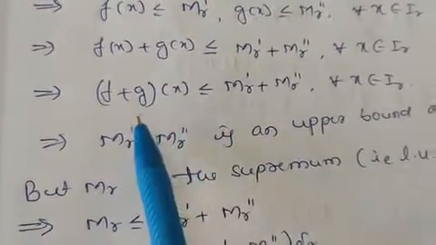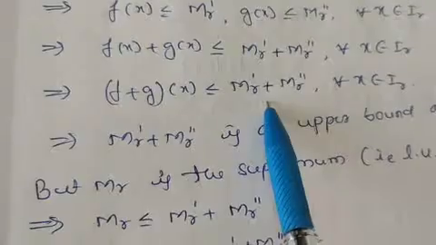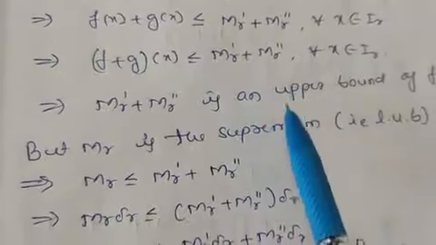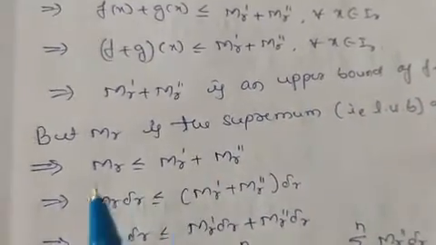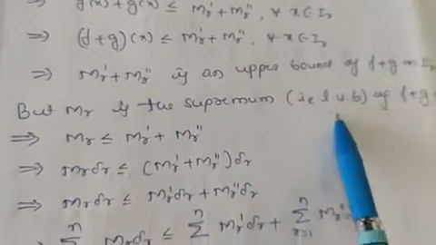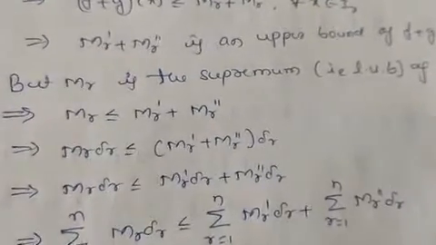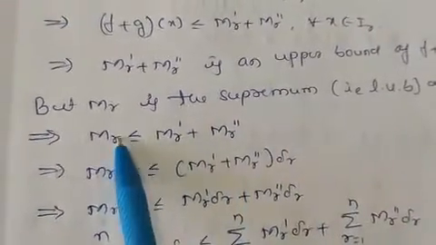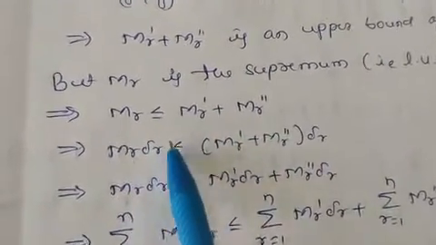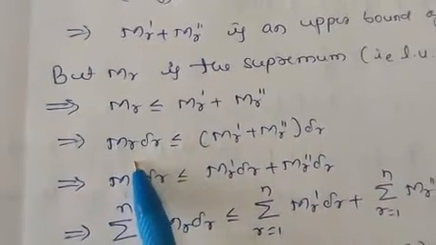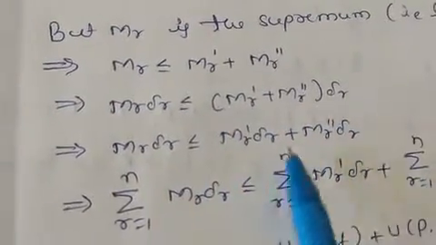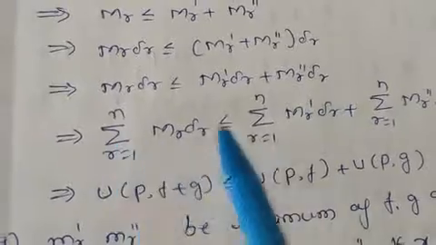So this implies what here? If any value is less than some value, this is the upper bound of this function. So M_r' + M_r'' is an upper bound of f+g on I_r. But we know M_r is the supremum, or least upper bound, of the function f+g on I_r. So M_r is less than or equal to M_r' + M_r''. Let us multiply on both sides by delta r. It becomes M_r delta r, which is less than or equal to (M_r' + M_r'') delta r. Separate the terms and apply sigma from r equals 1 to n on both the sides.